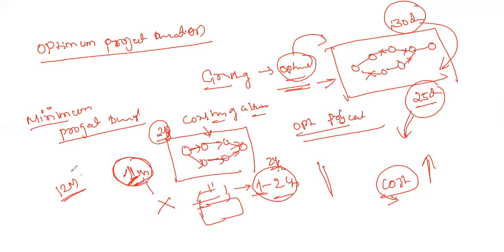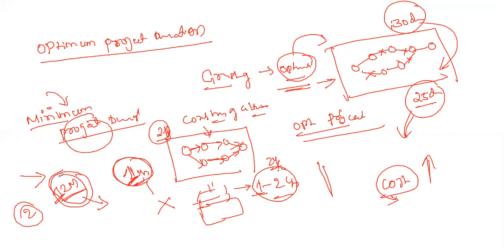That minimum duration is called the minimum, in terms of number of days or months, any units. The minimum duration required to finish any project is called the minimum project duration. Suppose I have so much money and I am ready to invest more and more. Is it possible to finish within 2 months? No, nowhere is it possible like that. Each and every activity has its minimum duration to finish it.